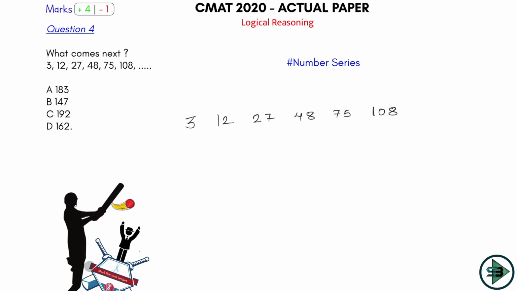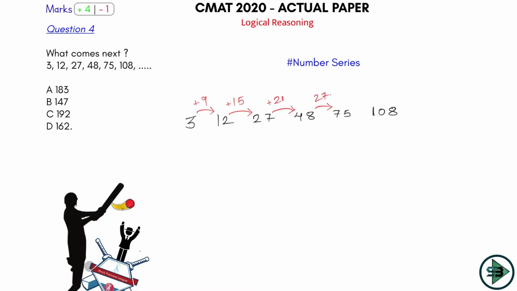Okay, so is there any pattern that I can see? I can see a difference here. So 3 to 12, the difference here is 9. 12 to 27, you could have added 15. The difference here is 15. 27 to 48, the difference is 21. So all that I can see is you will have to add 9 to this. You will have to add 15 to this to get to this. You will have to add 21 to this to get to this.